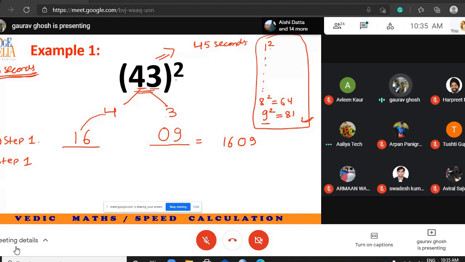You can see 3 numbers, 4, 3 and 2. So 4 into 3 into 2 is equal to how much? 24. Sir, 24. So what will you do with this 24? In step 1, you have already got 1609. In step 2, leave 1 space in the last digit and write 24 here, and add them up. 9, 0 plus 4, 4. 6 plus 2, 8. 1 plus... So this is the answer, 1849.